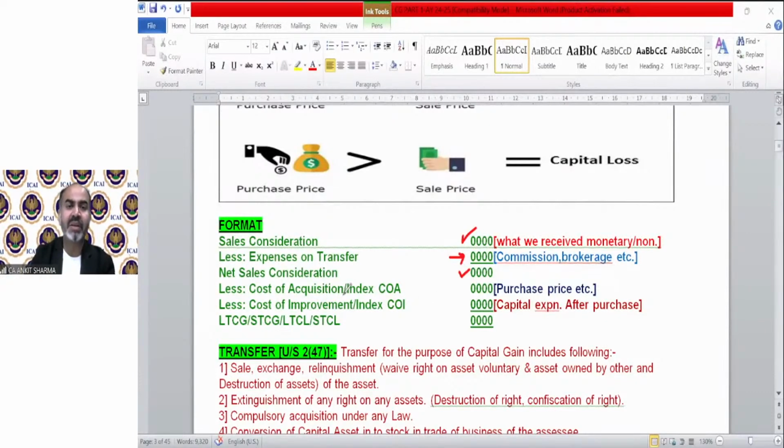Then we have to deduct the purchase price. The purchase price is termed as cost of acquisition. If you try to understand the meaning of this word, that is technically the purchase price, the price at which we acquired that property. Or we have to take index cost of acquisition. This is a new word, and you might be hearing this word for the first time in your entire life. What is index cost of acquisition? Cost of acquisition is simple. The new word is index. What is the meaning of index? That I will explain later.